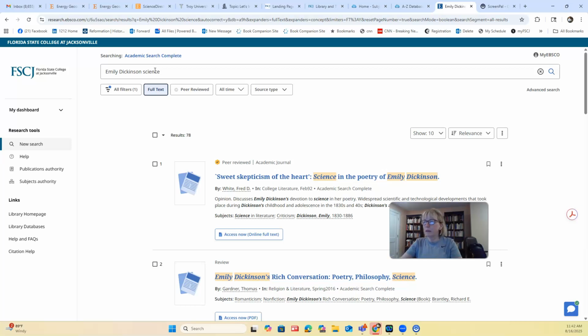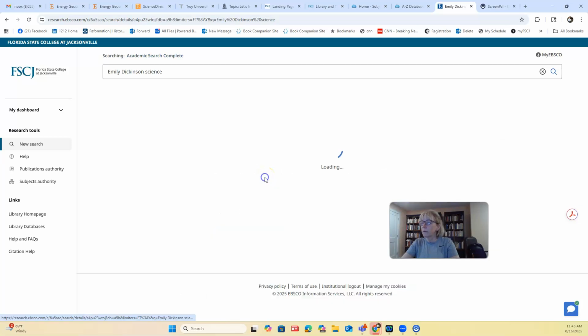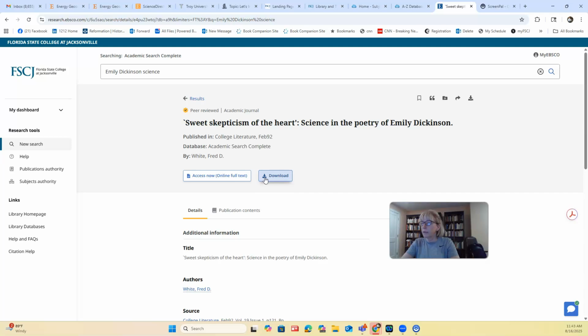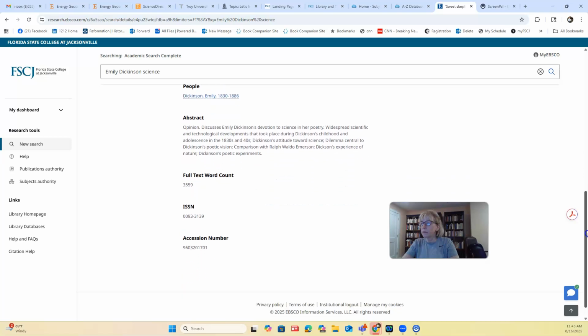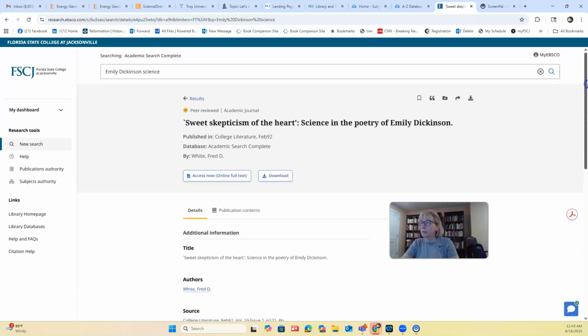But let's just look at this. So here we have an article by Fred White. It's in College Literature from February 1992. Sweet Skepticism of the Heart: Science in the Poetry of Emily Dickinson. You have access to online full text. What could be better? So we can click here, and we have the abstract, and we can also download the article, or we can look at it.